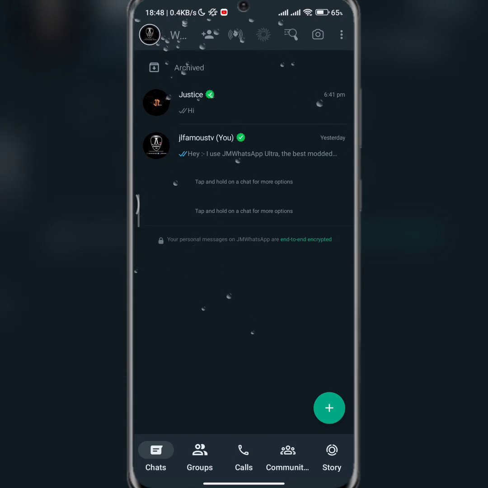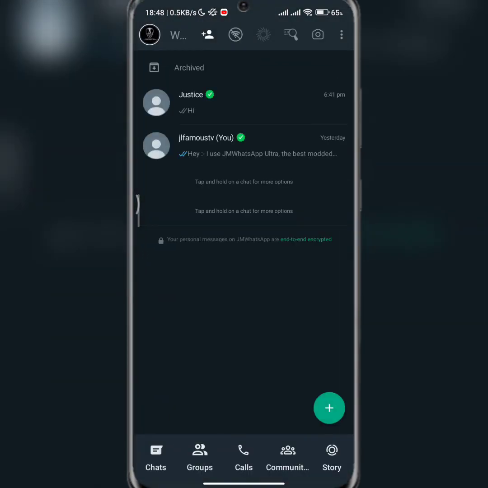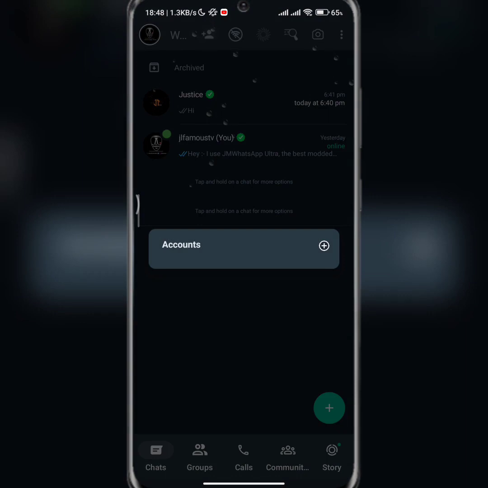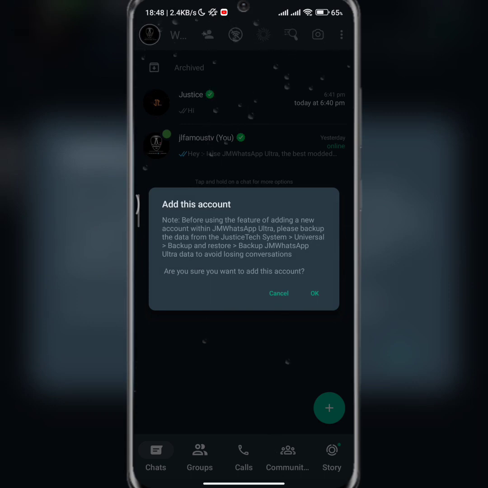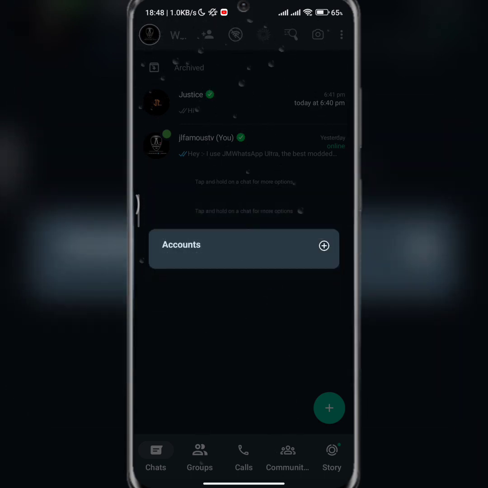The essence of the airplane mode is for you not to be able to receive or send messages on the app. So if I click on this now, you will notice the former icon is now here again. If you want to add an account, you can add an account through this, and then add as many accounts as you want. So yeah, that is the essence of that one.